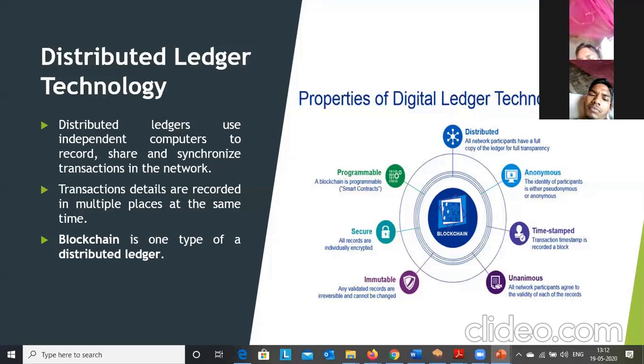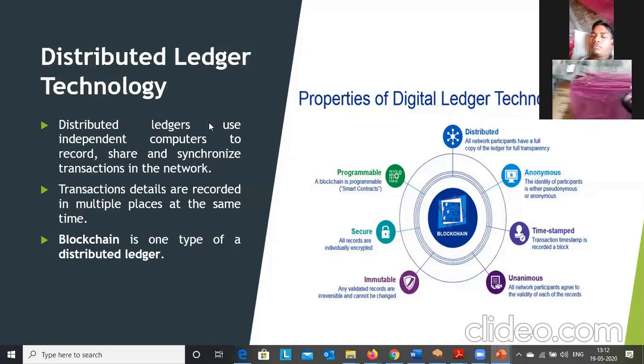Blockchain is also distributed as well as anonymous. The users in the blockchain are anonymous; we are not revealing the details of the user in blockchain technology. It is also time stamped. Whenever we perform some transactions, they are recorded with the time and date. And unanimous, so cooperation will be there. If you want to take some decision, there are consensus protocols. These are the properties of blockchain you need to understand.